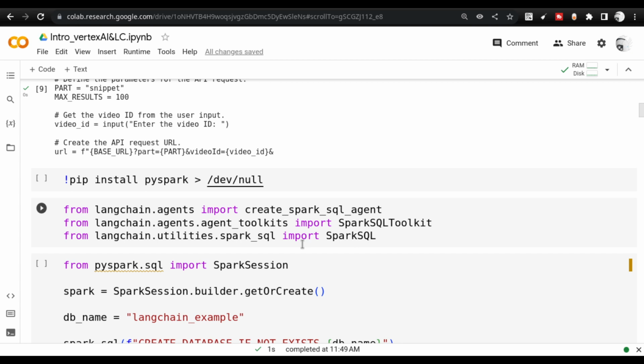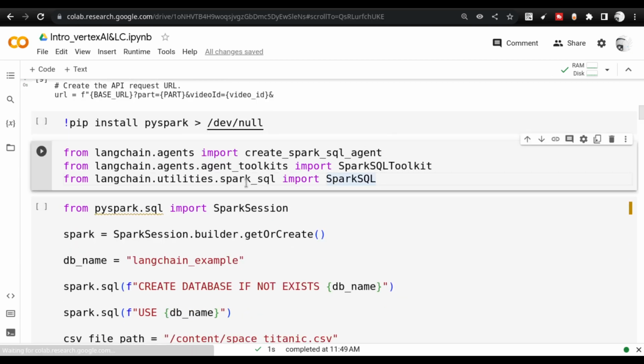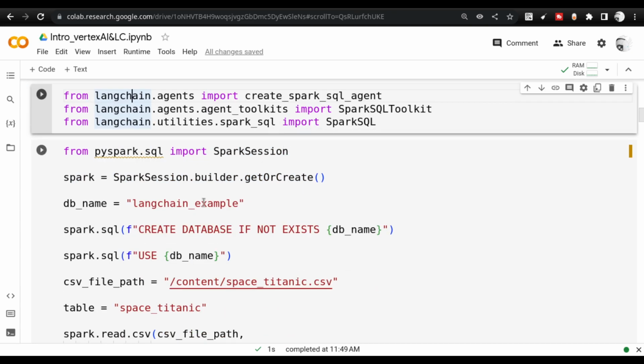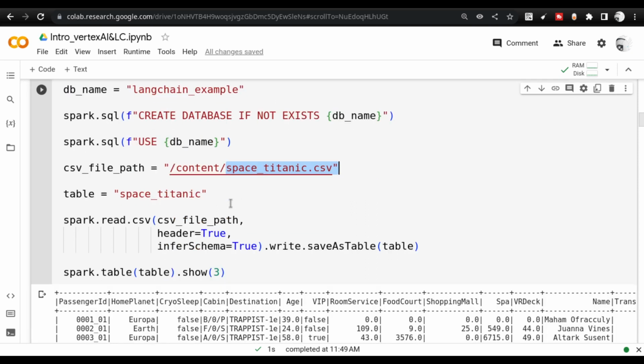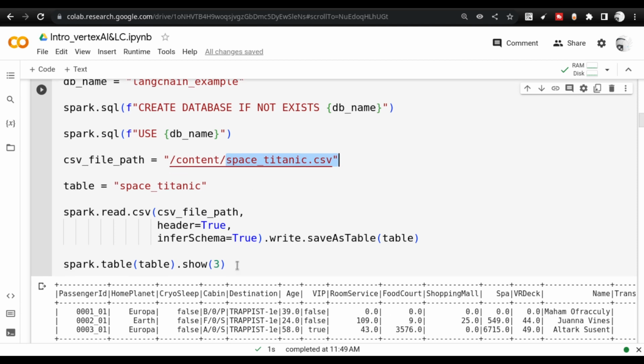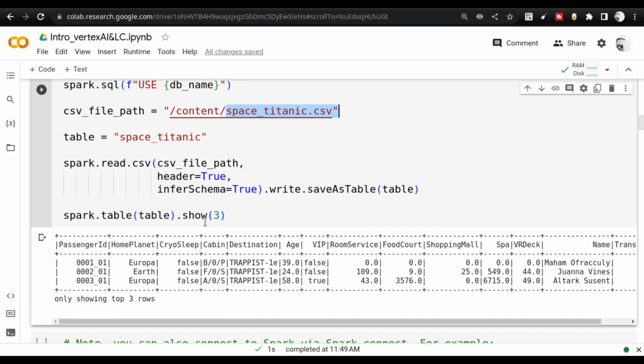What I'm going to do here is call these primitives, which are all from LangChain. I'm going to provide them with a basic CSV file that I have taken from one of the Kaggle competitions, and I'm going to create a simple Spark table inside the PySpark environment. This is what this code does. You don't need to worry about the exact things going on. Once you execute it, you'll understand. And finally, this is the output of the table that we create.